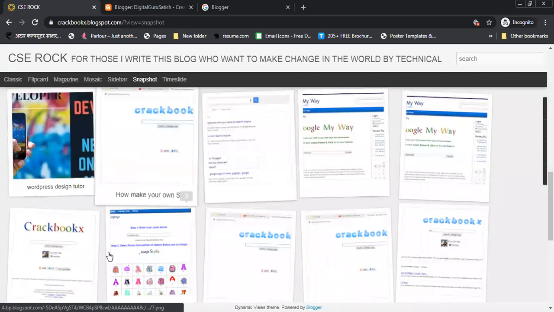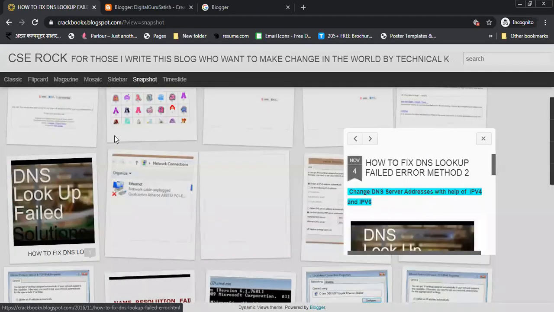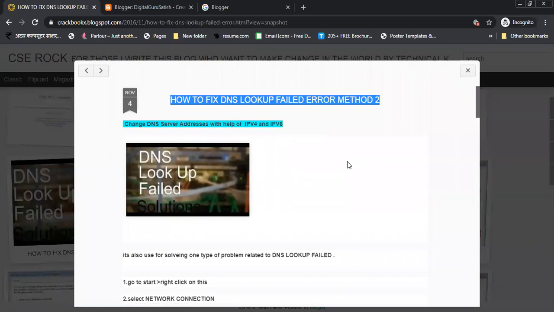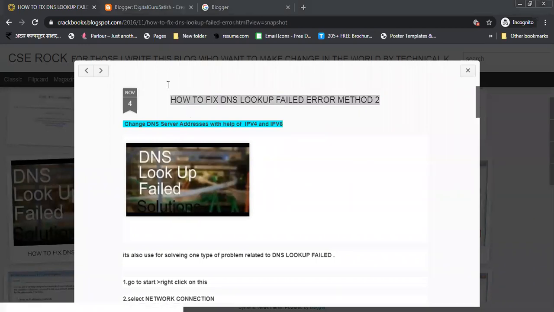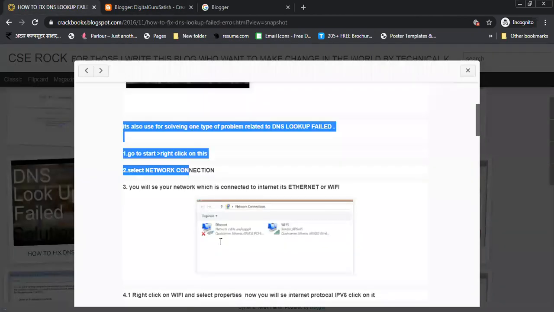First I'm taking one example from my own blog. Here you can see: how to fix a DNS lookup failed, method 2. I'm copying this and pasting here. You create your own post. This is all my blog post, I created them. Don't paste anyone's website post or anything, you can get a copyright claim. Don't worry about that. Always make your own content. So first you paste here how to fix DNS lookup failed error method 2, and now you copy all this.